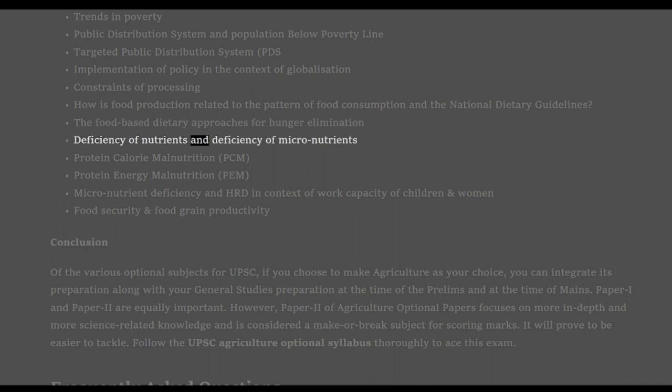Deficiency of nutrients and deficiency of micronutrients. Protein calorie malnutrition, PCM. Protein energy malnutrition, PEM. Micronutrient deficiency and HRD in context of work capacity of children and women. Food security and food grain productivity.